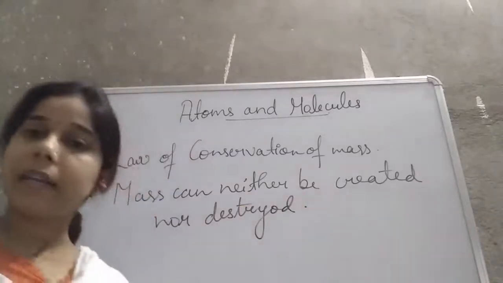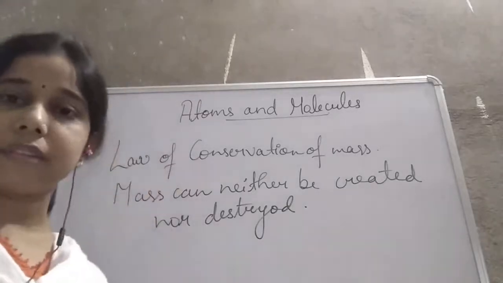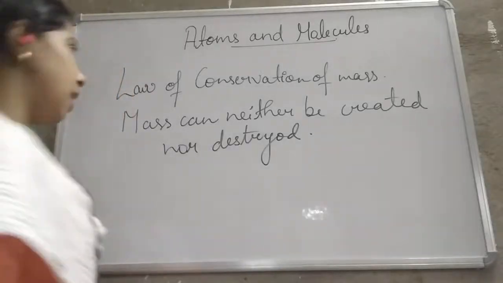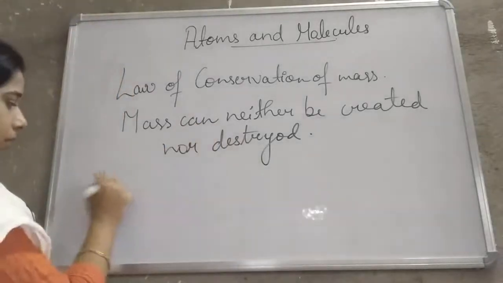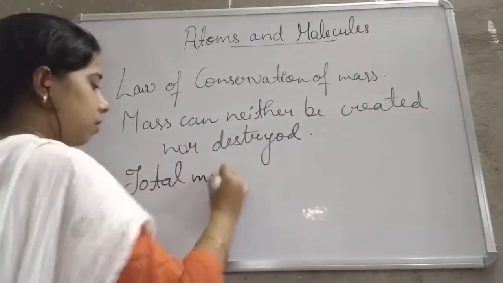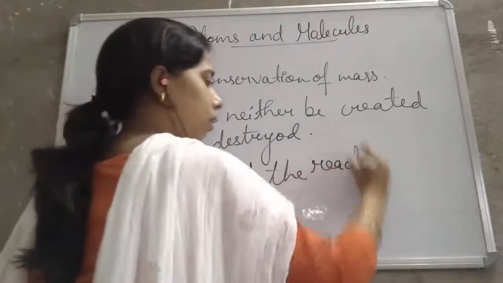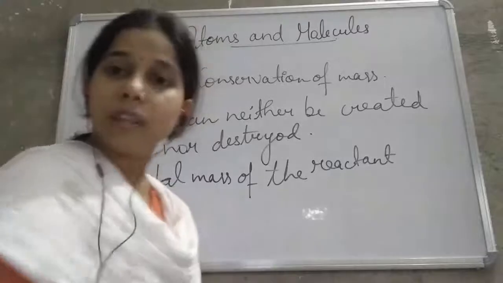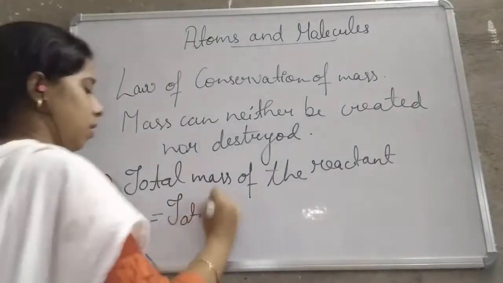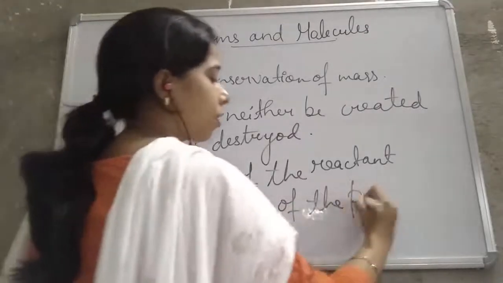Okay, so mass can neither be created nor destroyed is the law of conservation of mass. We can also define this law of conservation of mass as: the total mass of the reactants is equal to the total mass of the products.